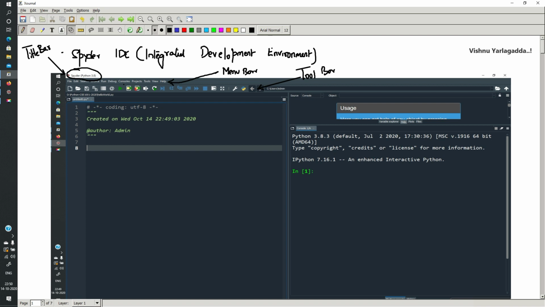In that you can see one of the important tools called Run. This is a run command, and this is an editor. Line numbers can be mentioned here, and this is a file name.